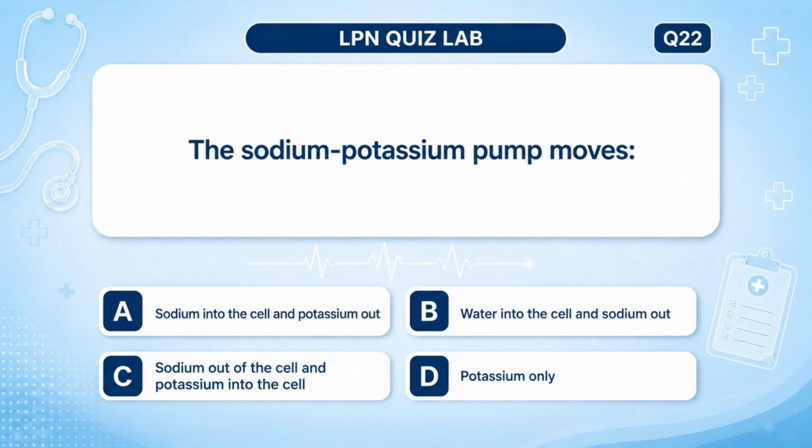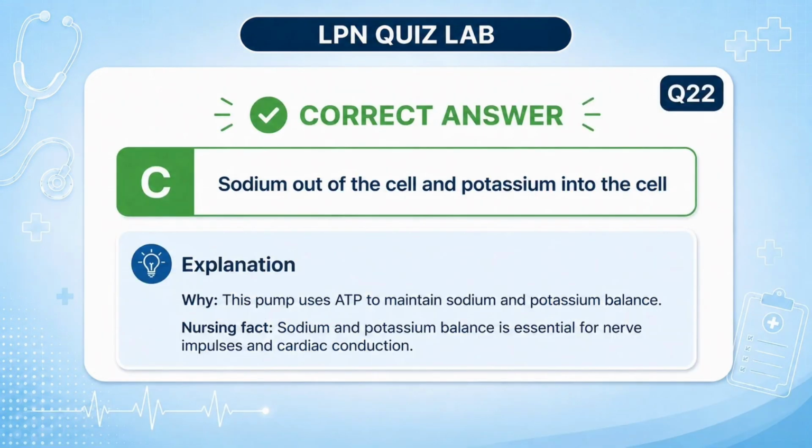The sodium-potassium pump moves A. Sodium into the cell and potassium out, B. Water into the cell and sodium out, C. Sodium out of the cell and potassium into the cell, D. Potassium only. Answer: C. Sodium out of the cell and potassium into the cell. Why? This pump uses ATP to maintain sodium and potassium balance. Nursing fact: sodium and potassium balance is essential for nerve impulses and cardiac conduction.